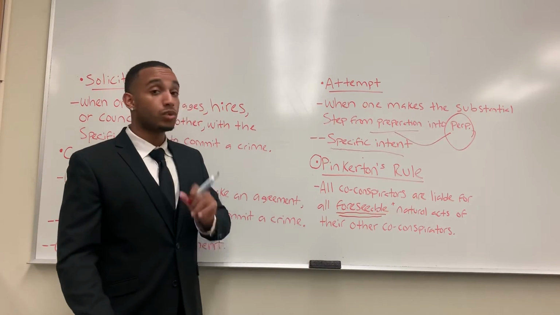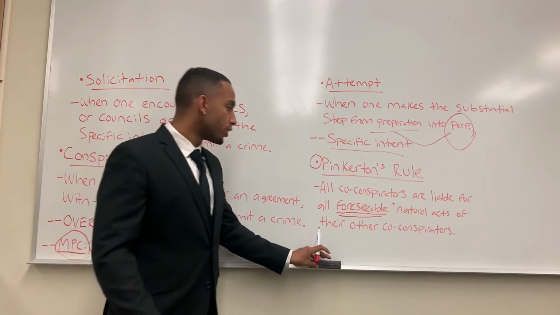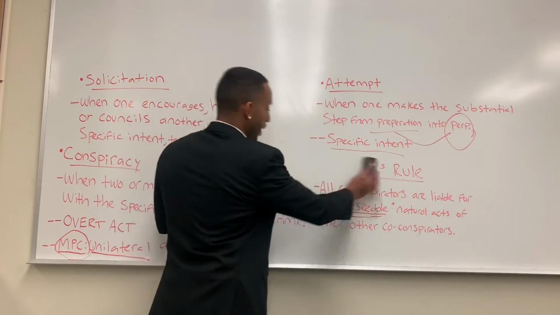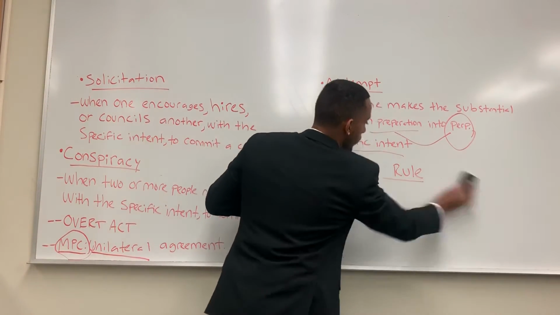So lastly, let's get into withdrawal. Withdrawal is pretty simple. It's not a very difficult thing. Just going to erase all this up here.